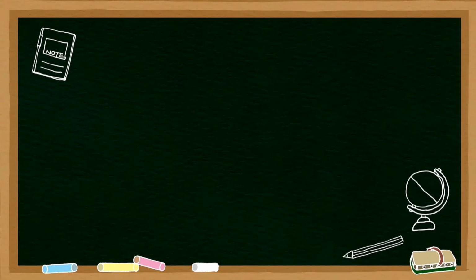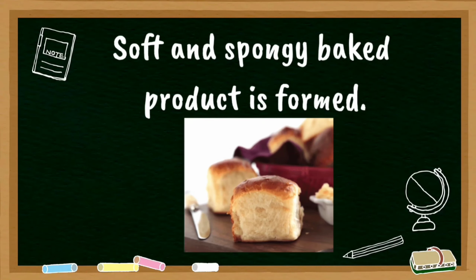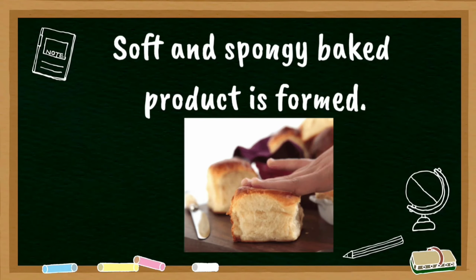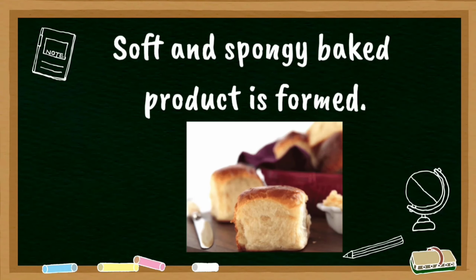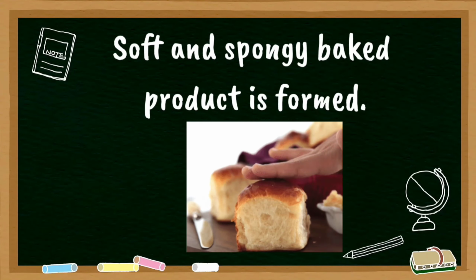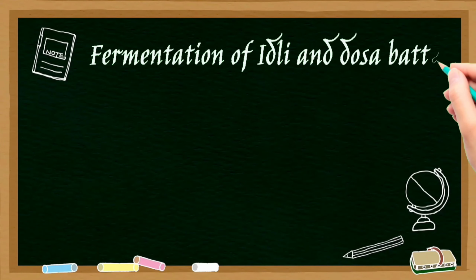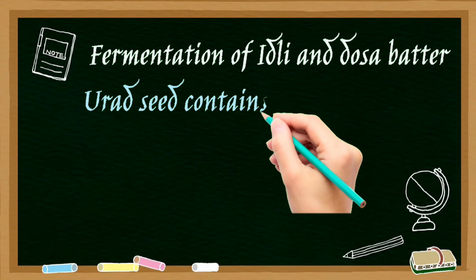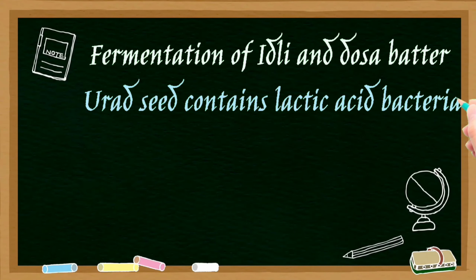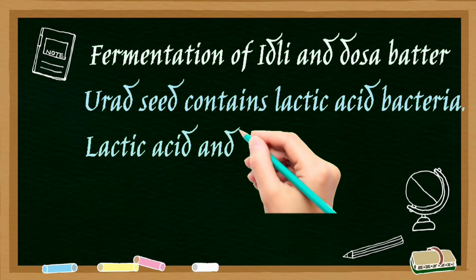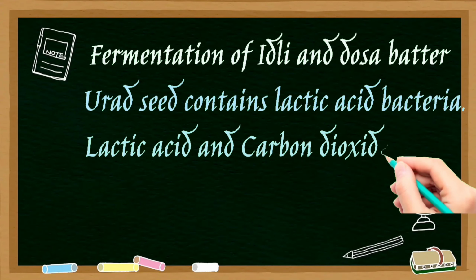While preparing cake or bread, the dough is baked. Once baked, the yeast dies. As a result, a soft, spongy baked product is formed. Microbes also play a vital role in fermenting idli dosa batter. Idli dosa batter contains urad pulses. These urad seeds contain lactic acid bacteria which ferment and make them soft and spongy.